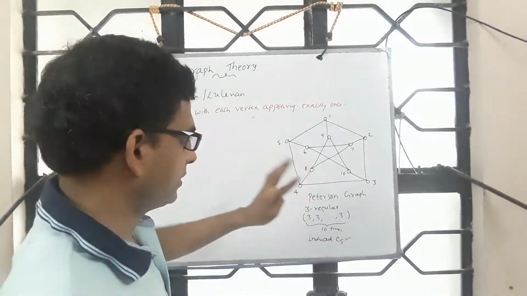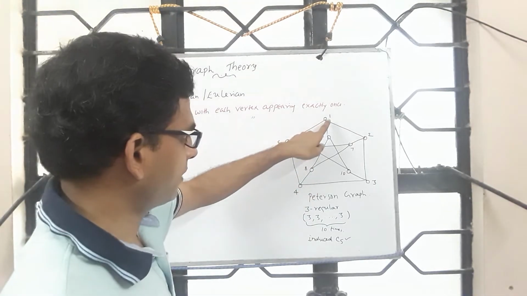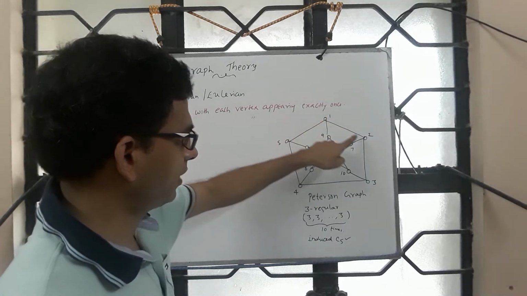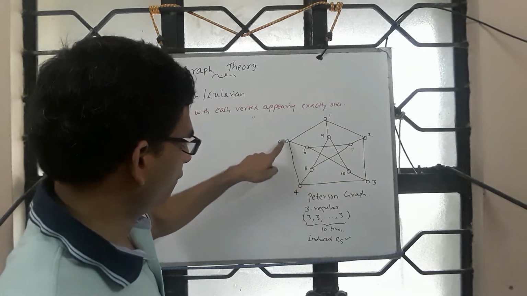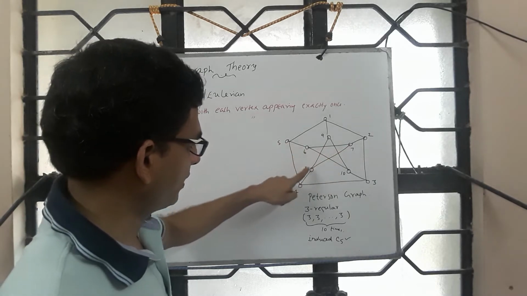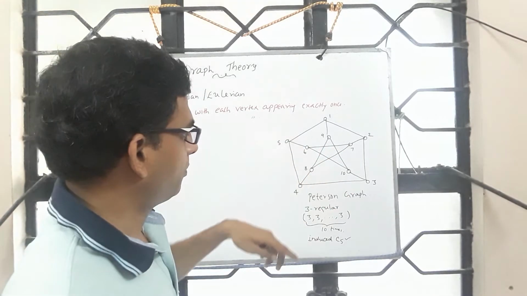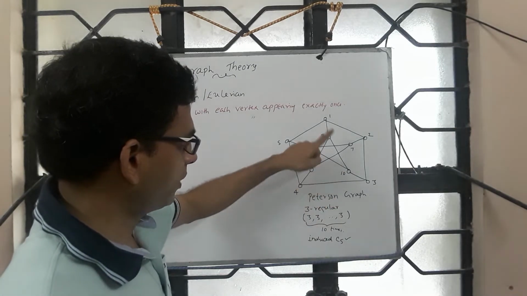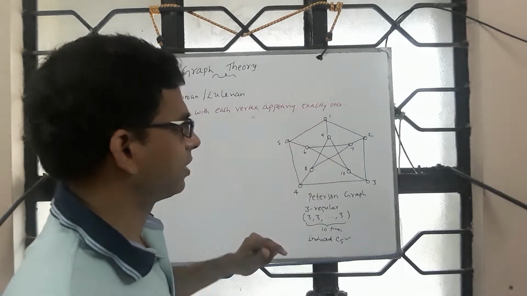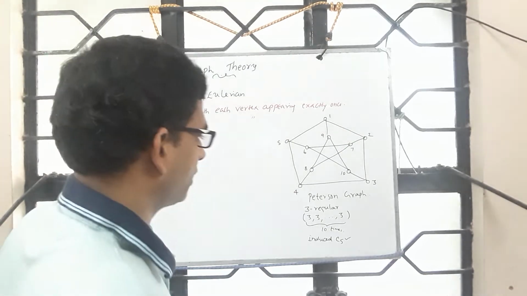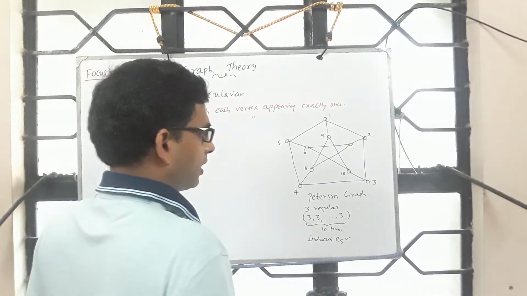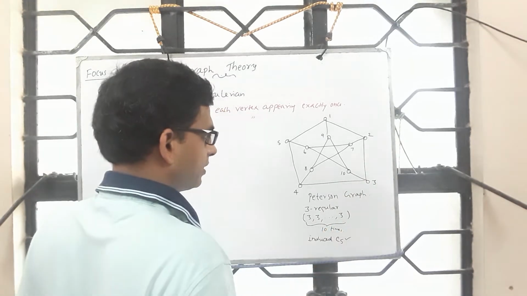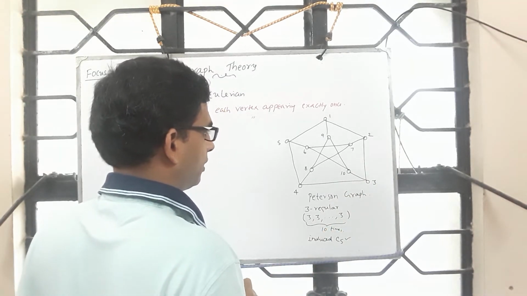Clearly it is a Hamiltonian path covering all vertices exactly once. So 1, 2, 3, 4, 5, 6, 7, 8, 9, 10. But to get a Hamiltonian cycle, it should be closed from 10. I cannot move out. And so if you take this, then you will be revisiting this, which is not permitted.